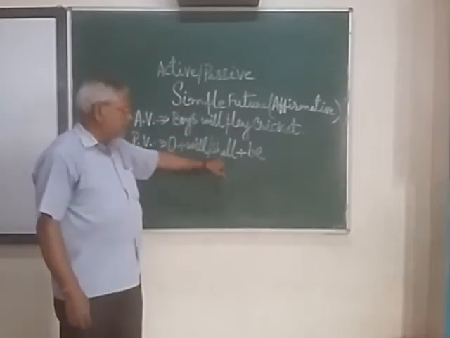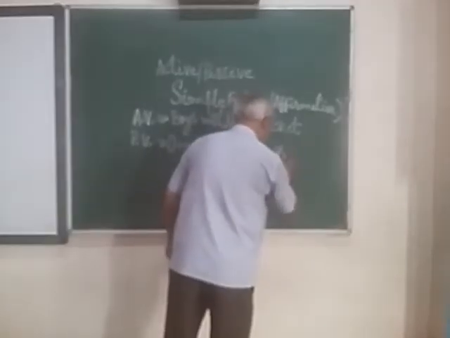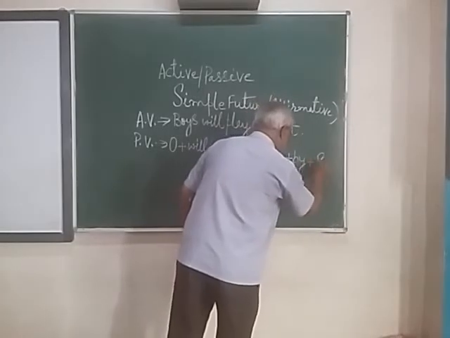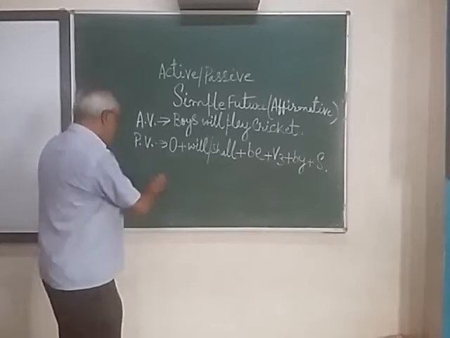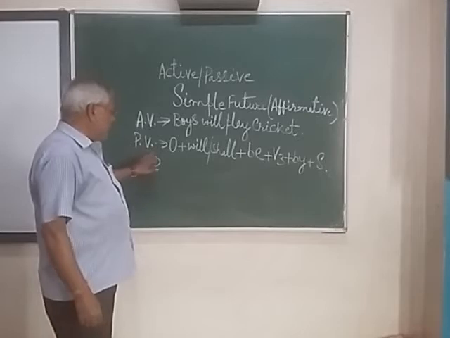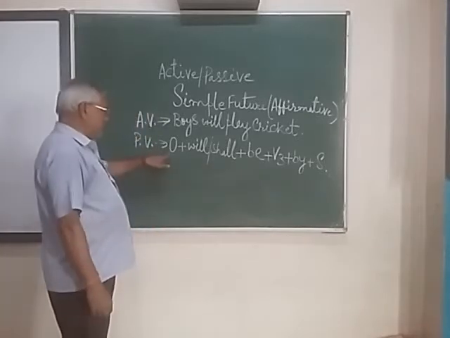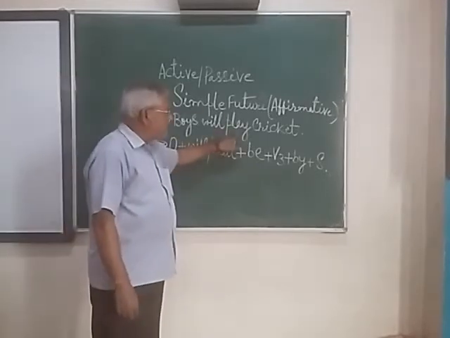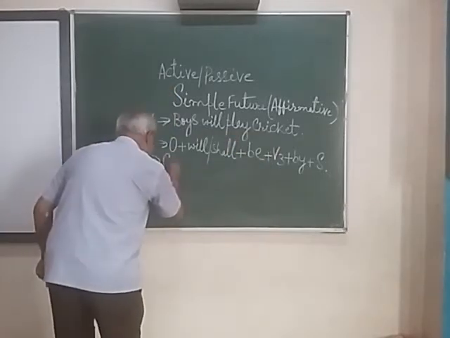Object, will/shall, be, then V3, then by, and then the subject. Now you have to change into passive voice with respect to this structure. So first of all, it is the object. The object should be written first.